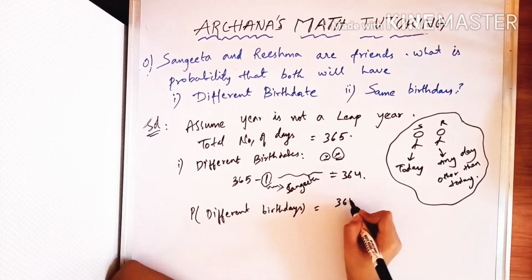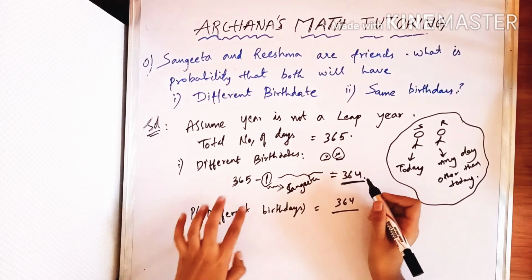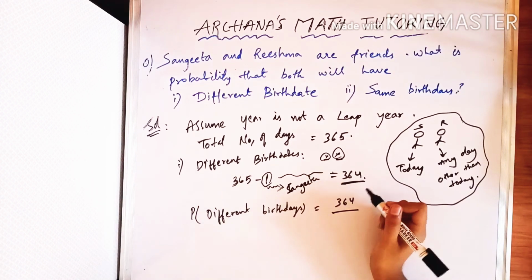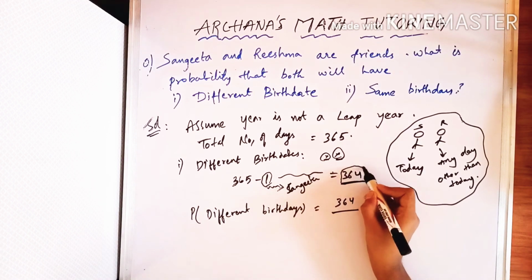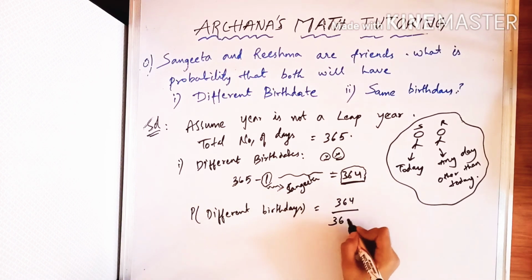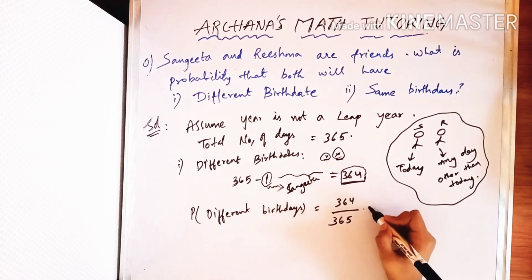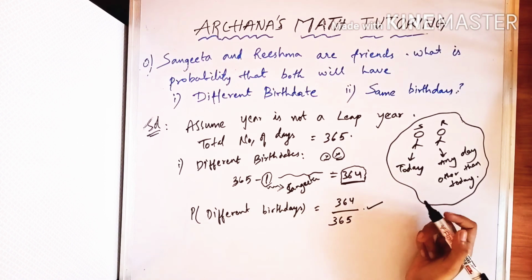There are 364 favorable cases. That is, if we subtract one person's birthday from the total year, we have 364 other days on which the other person can have a birthday, and the total number of days is 365. So the probability of different birthdays is 364 by 365.